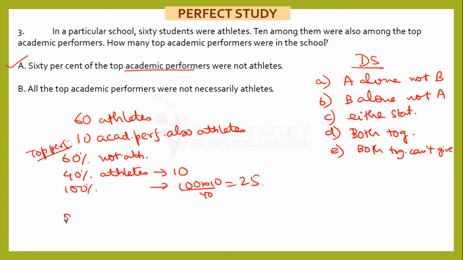Now let's see statement B. All the top academic performers were not necessarily athletes. So it's not giving any data, it's not a relevant statement. What information do we get from here? I mean, they are not necessarily athletes, so they may be athletes, they may not be athletes, but how do we get the number of top performers in the school? It's not possible. So A alone is giving us the answer. Answer will be option number A. Let's move on to the last one.